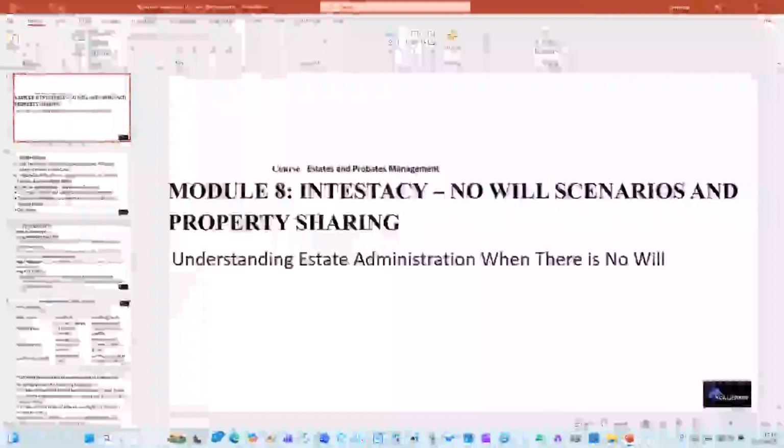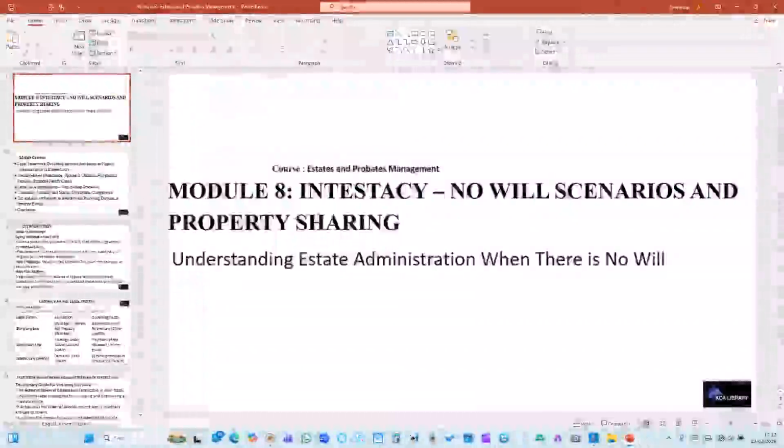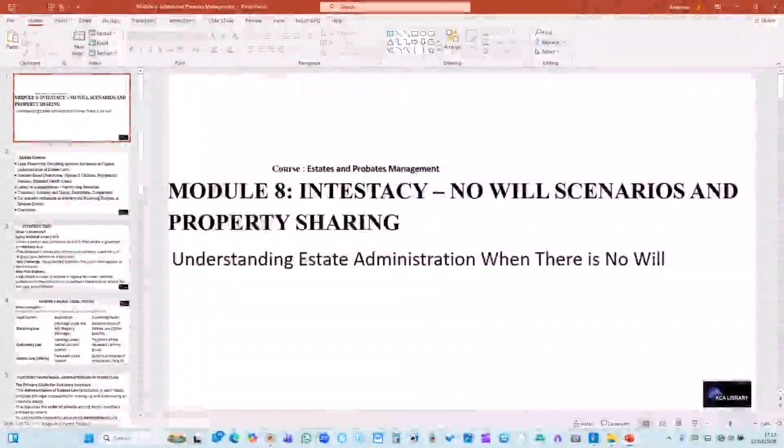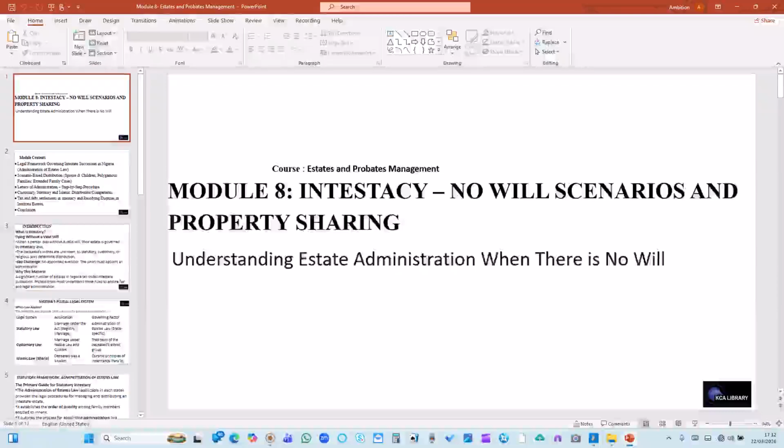Hello and welcome to Module 8 of Estate and Probates Management. In this module, we shall be looking at intestacy, that is the no-will scenario, and property sharing, that is when somebody dies without a will. Understanding estate administration when there is no will.